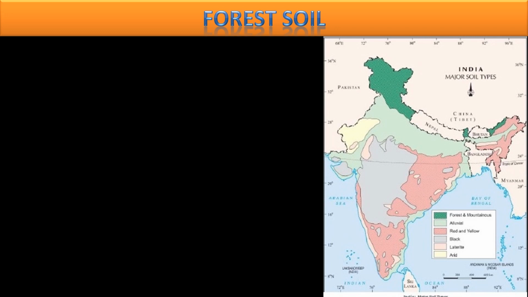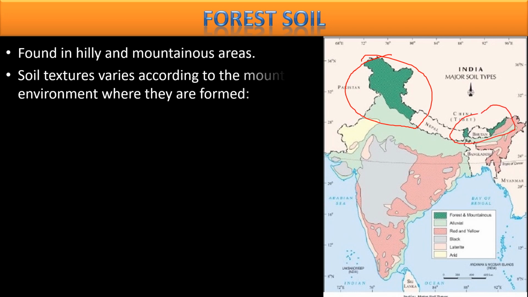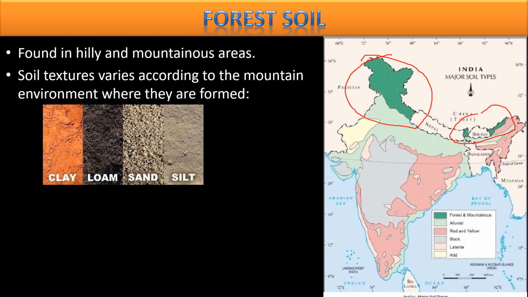This soil is found on hilly and mountainous regions. See, you can hear hilly and mountainous regions. This soil varies greatly in texture. It means it depends on whether it is at the top of the mountain or slightly below the top, or in the middle, or just below the surface, or slightly away from the bottom, or near the bottom. So based on the location of the soil and the conditions and atmosphere of the mountain area, the soil varies. It means forest soil has several